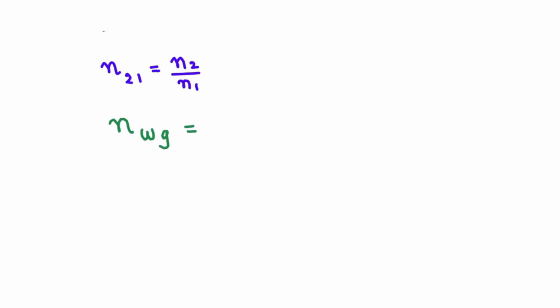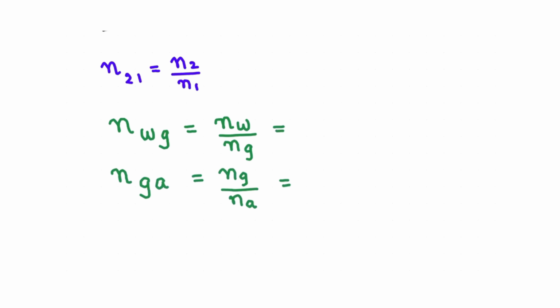So it is Nw divided by Ng. Then they will give you refractive index of glass with respect to air. So how will you write? Ng divided by Na. So suppose it is given like this: this is equal to maybe 3 by 4 and this is equal to 3 by 2.